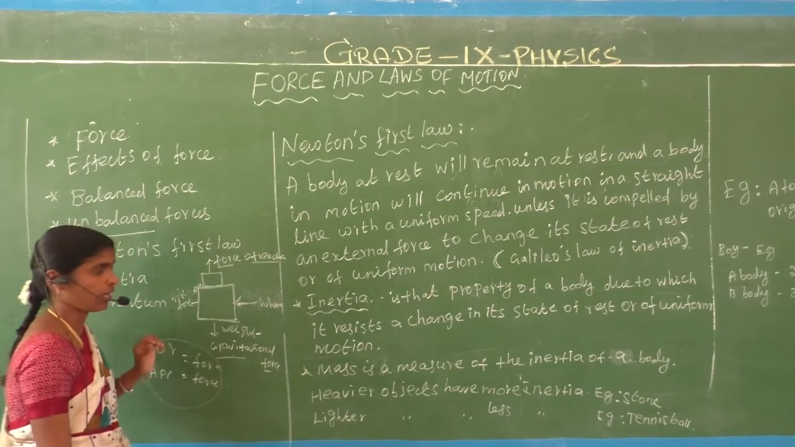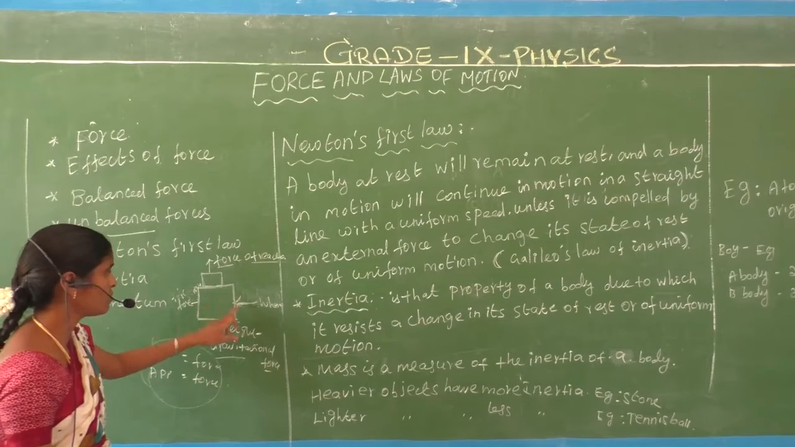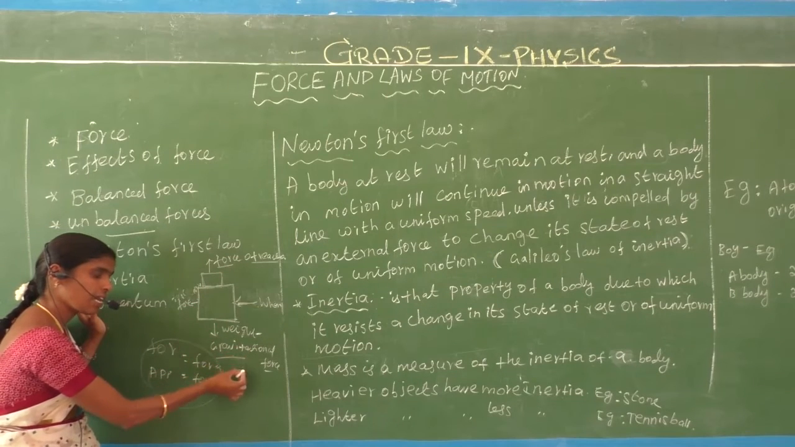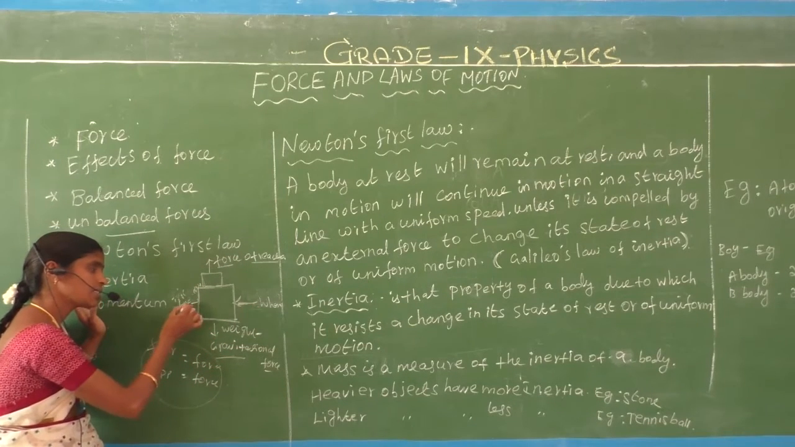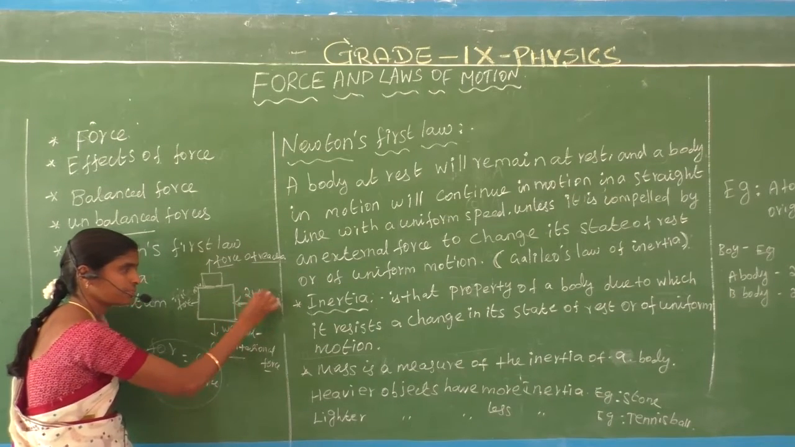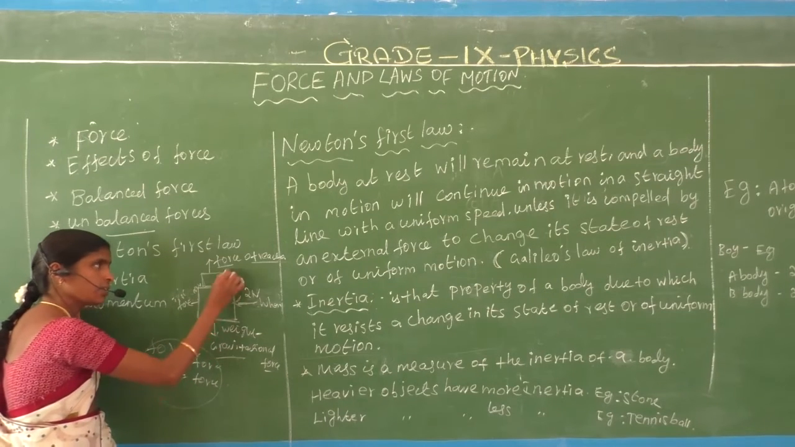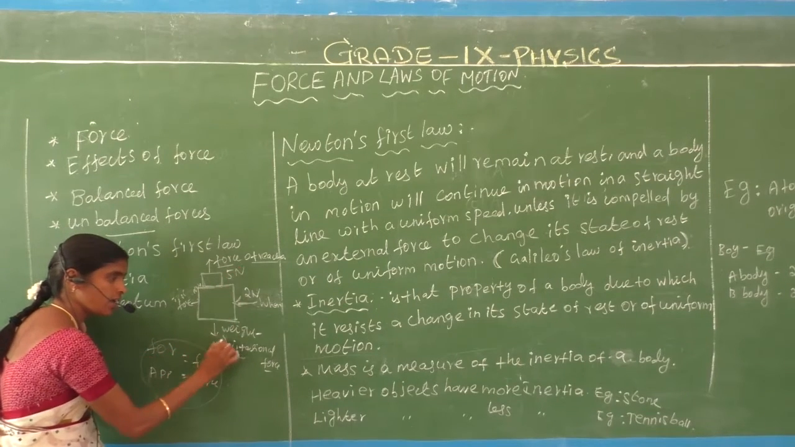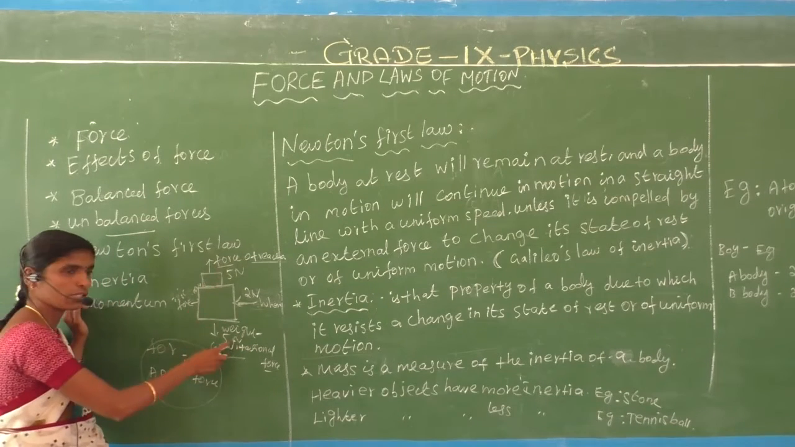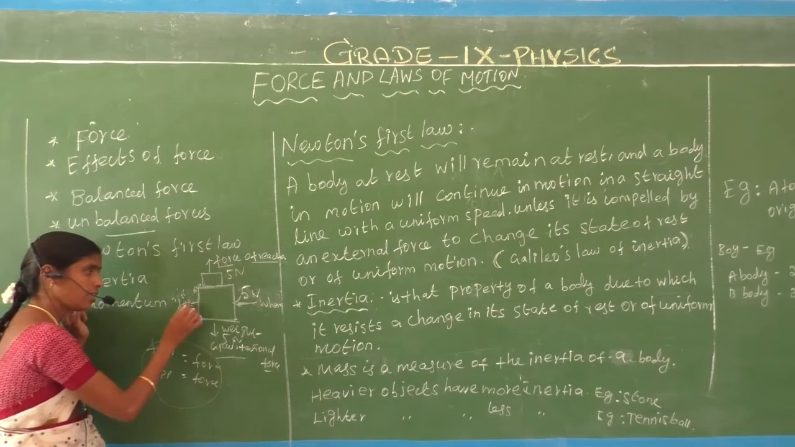What is meant by unbalanced forces? Let us consider the same example. This is the force of reaction, this is the gravitational force, and when we apply the force, the frictional force is produced. We apply a force of 2 Newton. The force of reaction is 5 Newton, and the weight, the gravitational force, is also 5 Newton. So they are equal forces. We apply a force of 5 Newton.